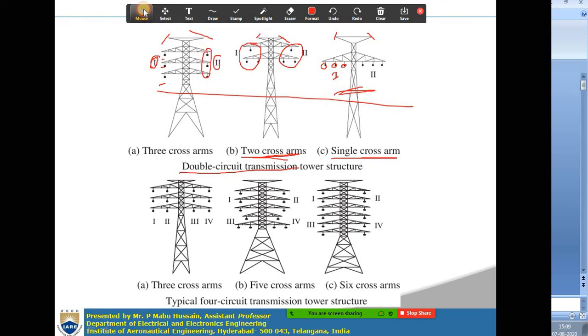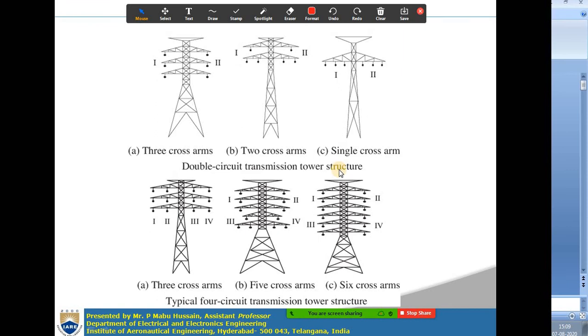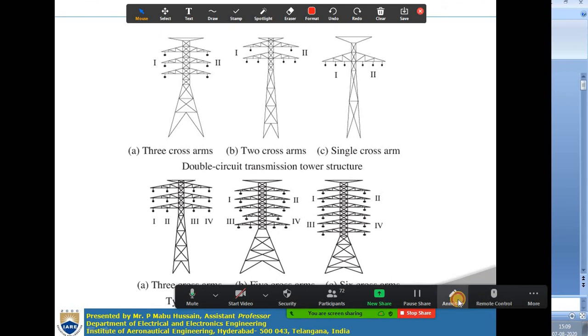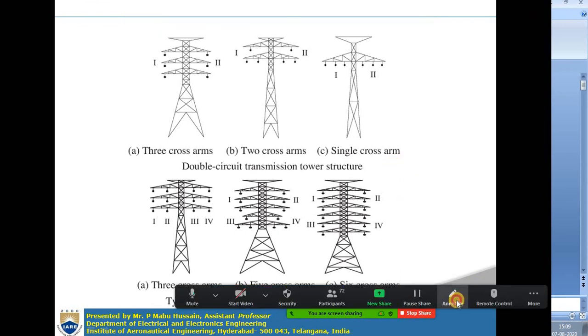But while designing double circuit transmission lines, you have to take care that the inductance of the circuit will be minimum. Why? Because if the inductance is more, voltage drops will be there. How to make the inductance of this double circuit line minimum, right? So what is the inductance expression in general?